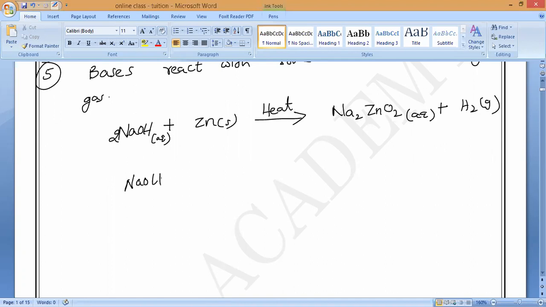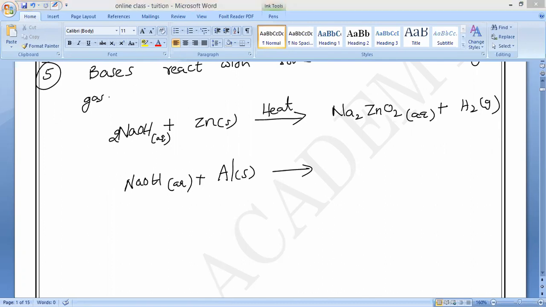Sodium hydroxide is reacting with aluminum. If we do the same reaction, what is going to happen?